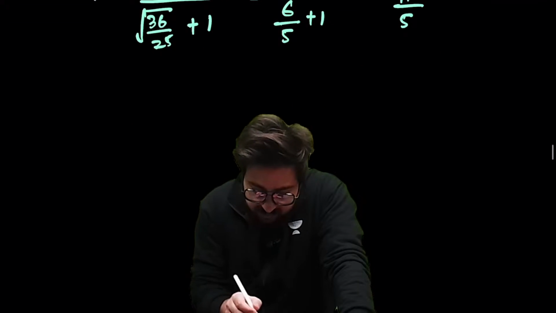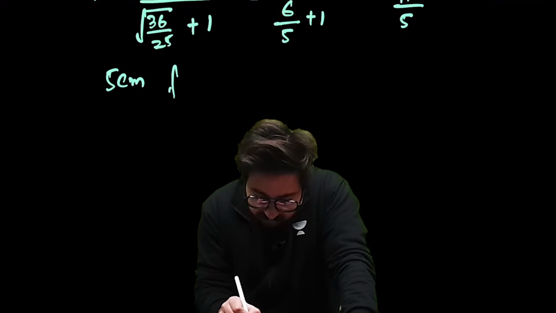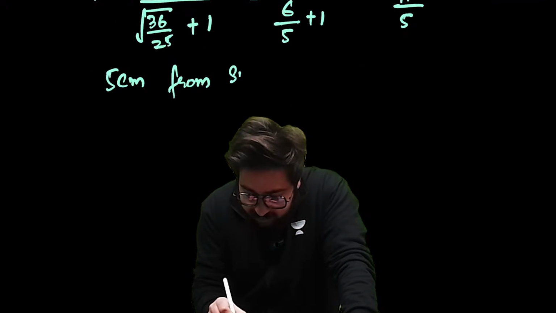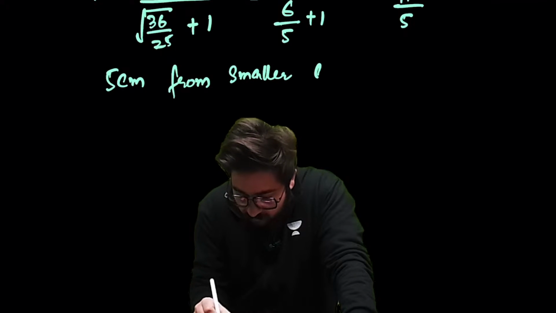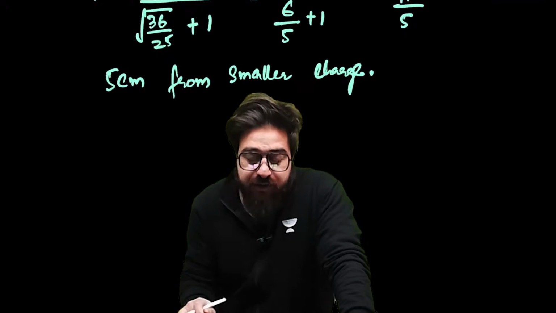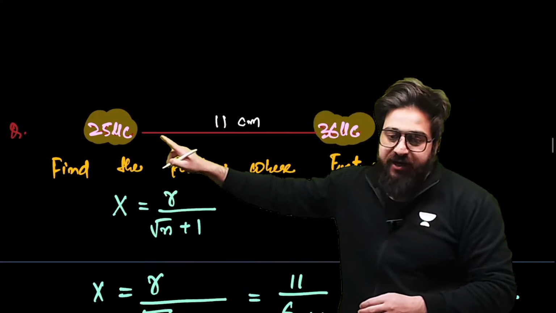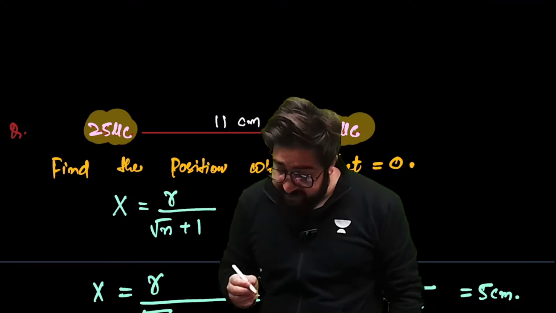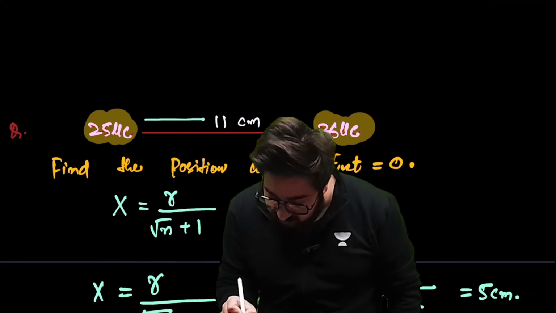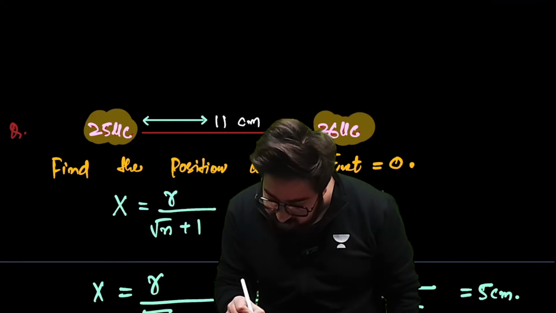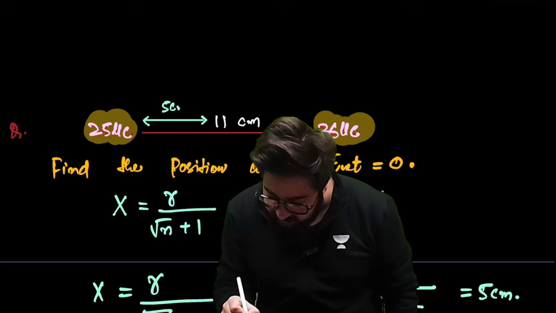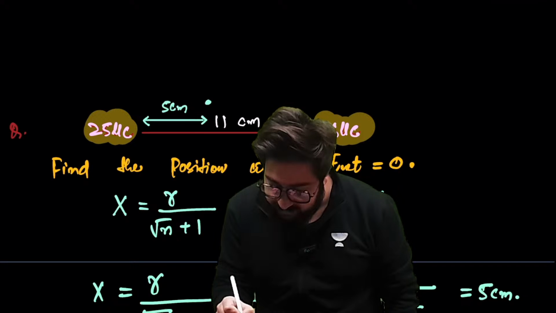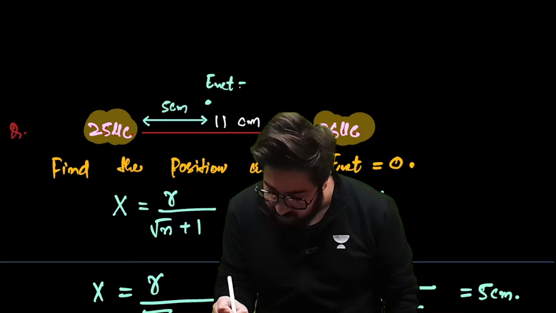And this will be 5 centimeter from the smaller charge. And the smaller charge is which one? The smaller charge is 25 microcoulomb. So from 25 microcoulomb, at what distance will the net electric field be 0? 5 centimeter. So at this point, net field is equal to 0.